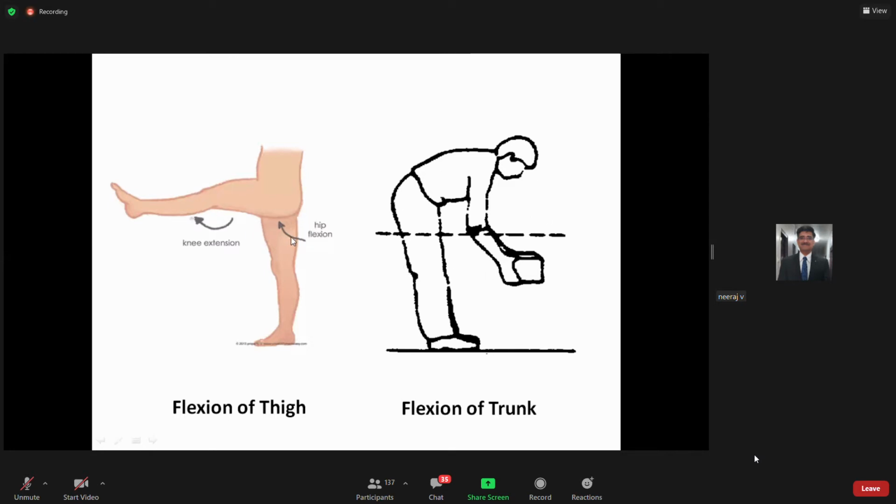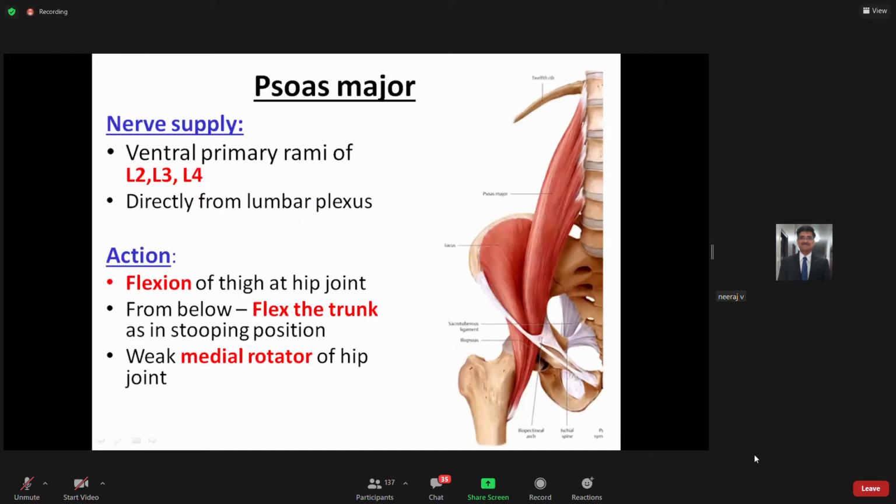If you see here, this is the extended lower limb and it is causing flexion at your hip joint, or flexion of the thigh, and stooping like this, you can see this is the flexion of the trunk. So the iliacus and psoas major muscle is doing flexion of the thigh at the hip joint, and it will even help in the stooping position, flexion of the trunk, when it is fixed from below.